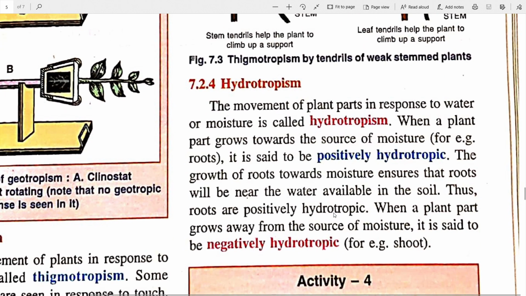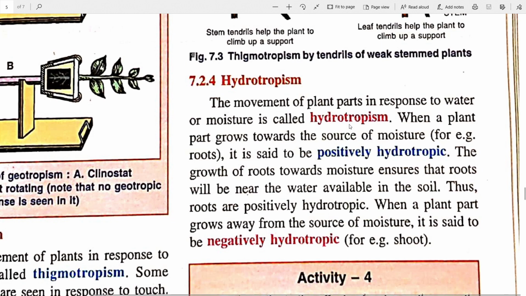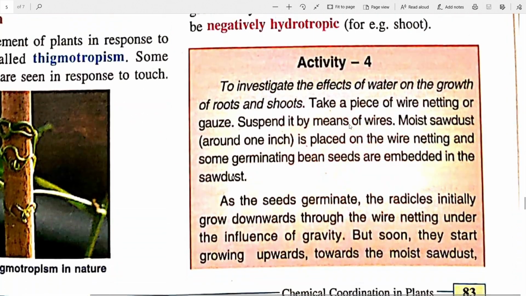Next is hydrotropism. The movement of plant parts in response to water is hydrotropism. The root is said to be positively hydrotropic and the shoot is said to be negatively hydrotropic because roots grow towards water. They grow deep down the soil in search of water, while the stems stay away from it since the root is already doing the part of getting water to it. So the root is positively hydrotropic and the shoot is negatively hydrotropic.